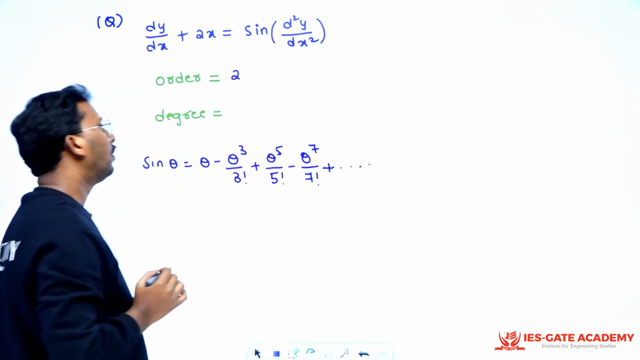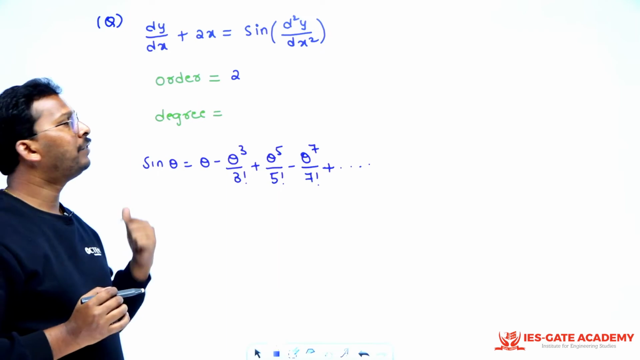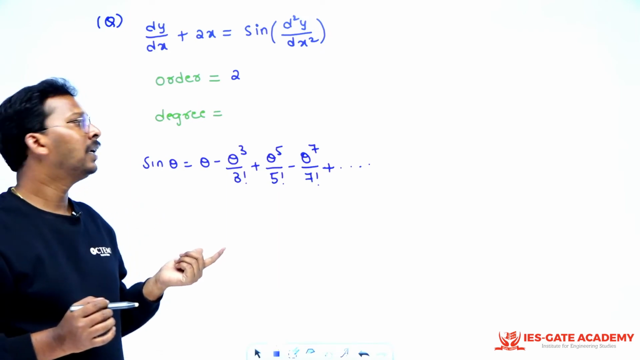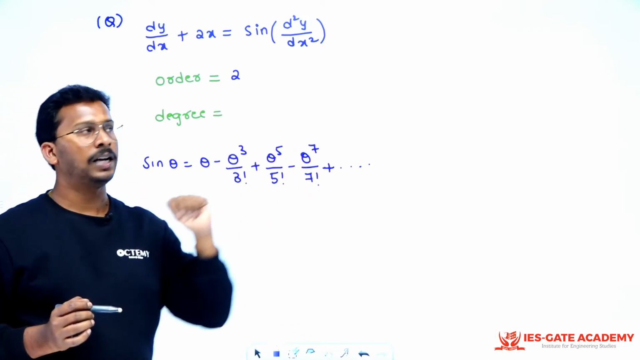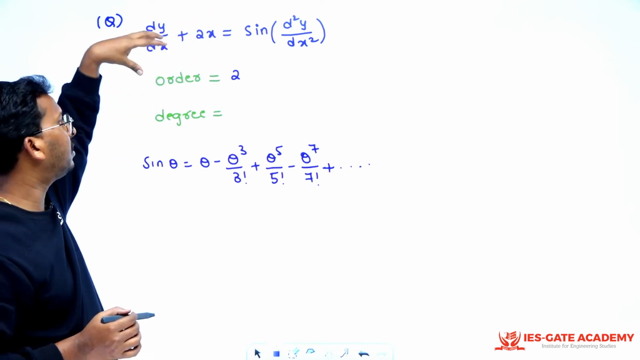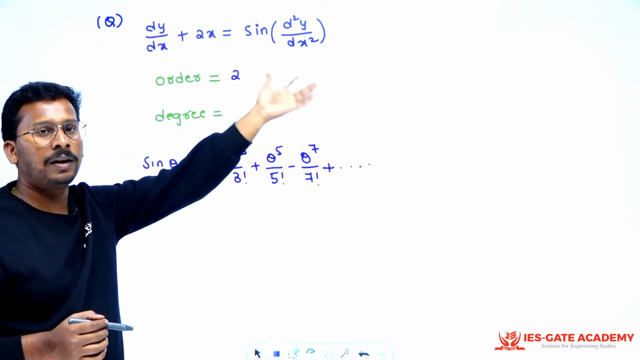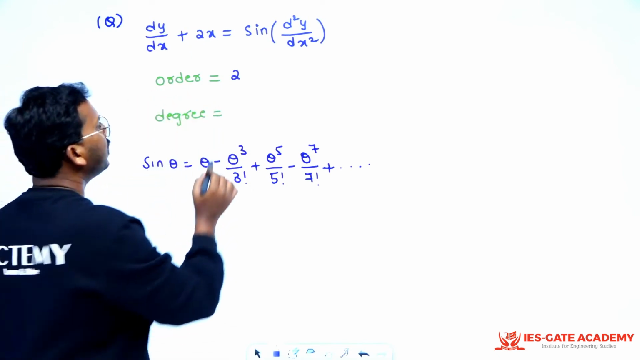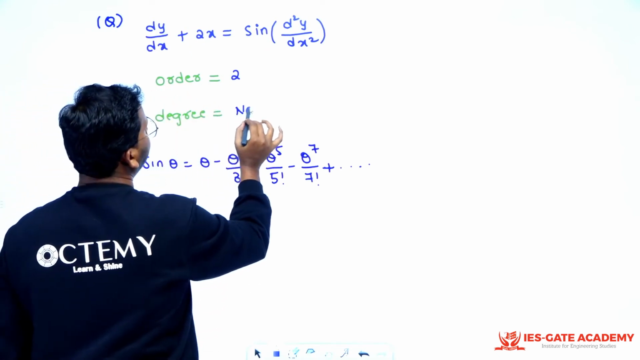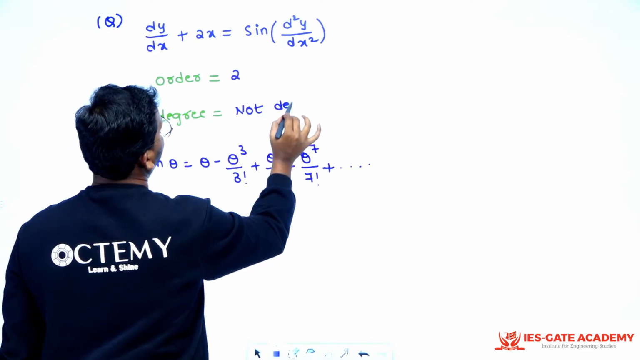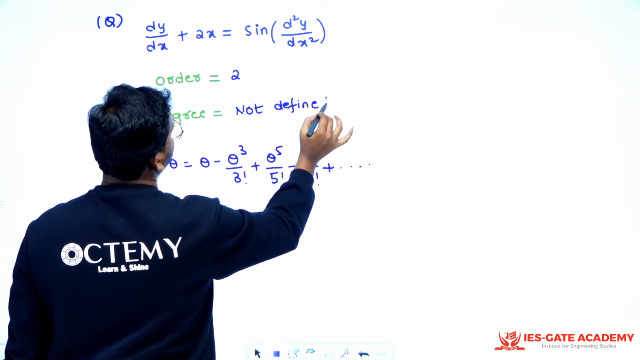That means what will be the power of d square y by dx square coming? It will keep on coming, sir, right? So whenever you have your highest order thing trapped in sine, cosine, logarithm, anything like that, then you say degree is not defined. You simply say what, sir? Degree is not defined, right?